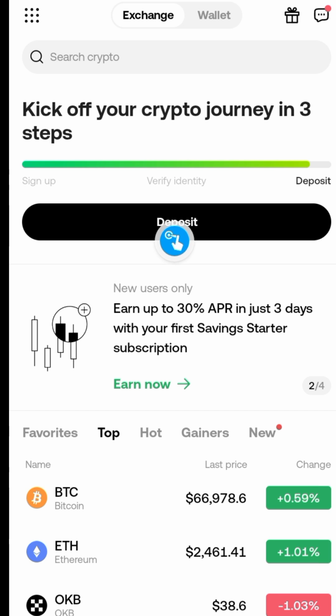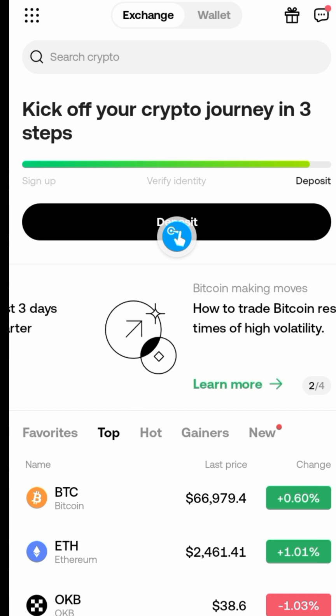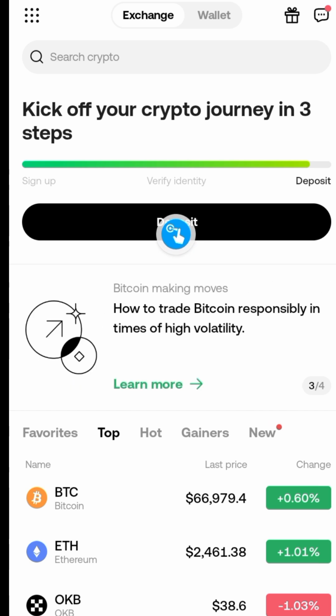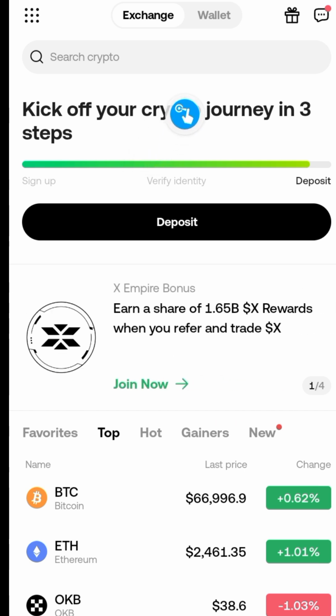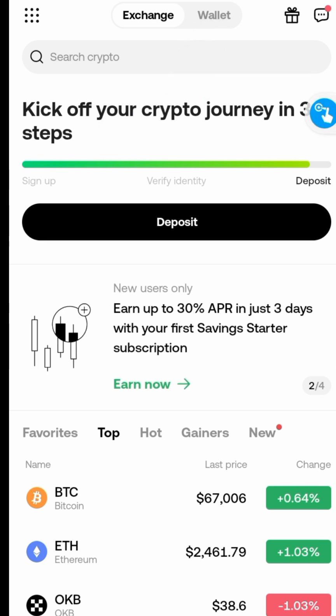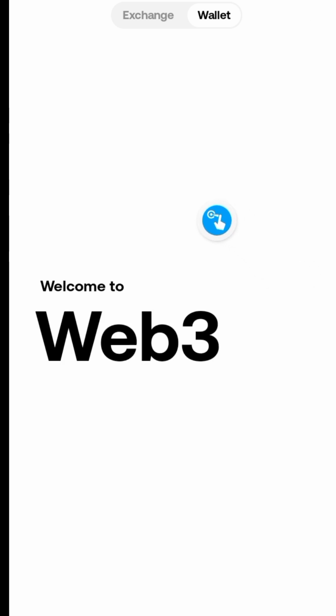Now they have decided to launch on the SUI network, so they partnered with the team. Because of this, they want us to connect the OKX Web3 wallet to their app. That is the reason you have to download this app from the Google Play Store and sign up for an account. After that, click on this right here, that wallet. That will bring you to the OKX Web3 wallet.